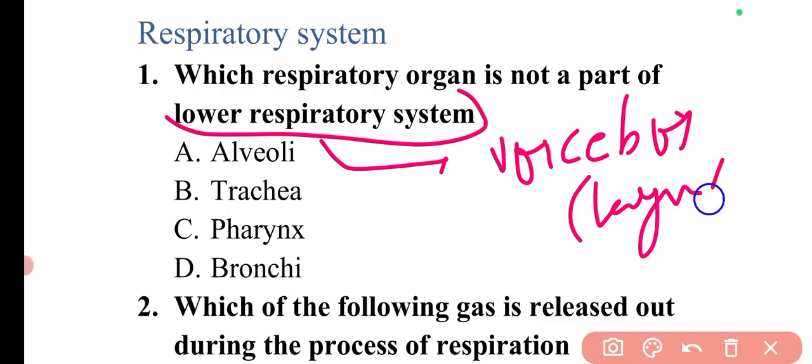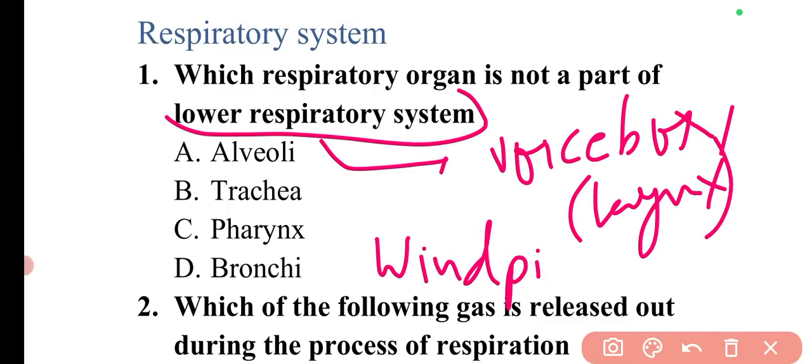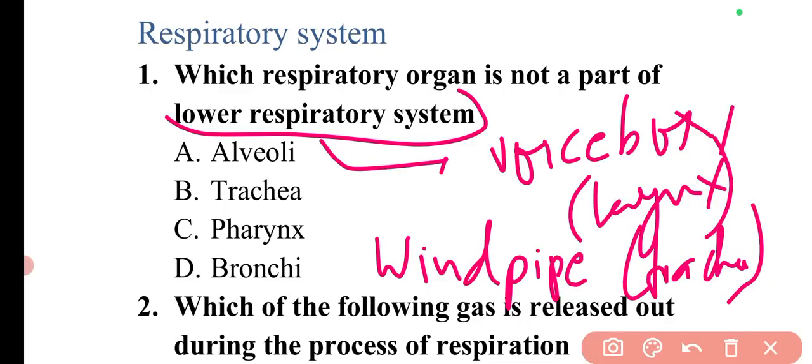So you can remember this point, voice box is larynx. Then there is the windpipe, which is the trachea. The question can arise, what is known as voice box? Larynx is the voice box. What is windpipe? It is the trachea.